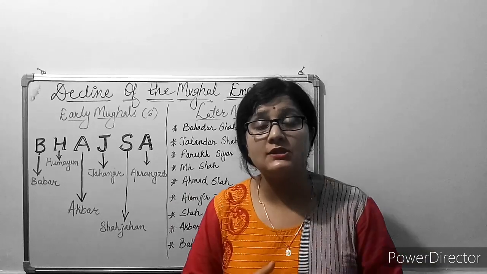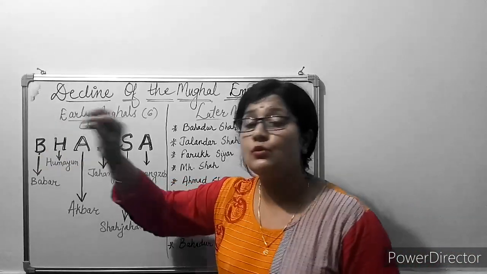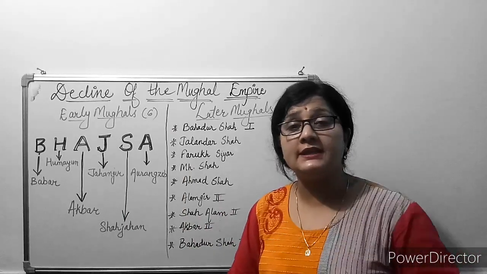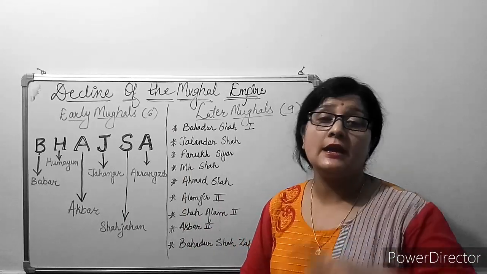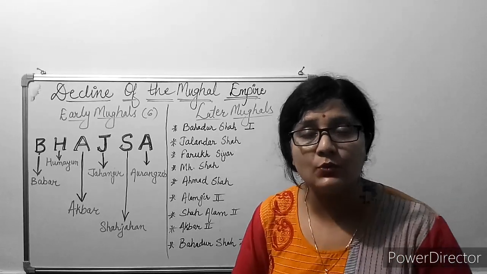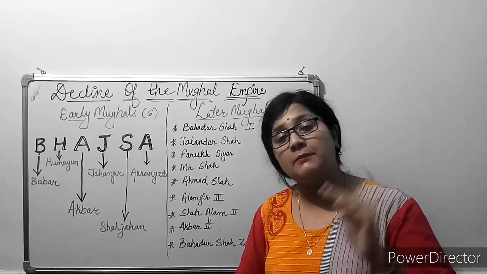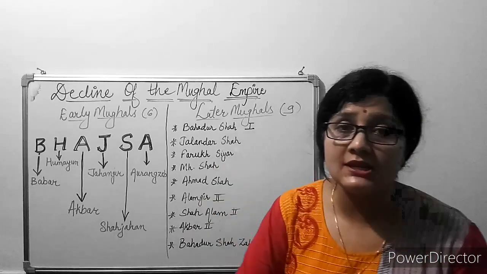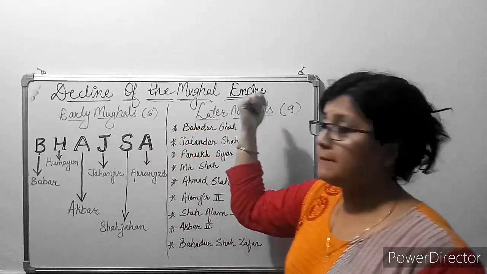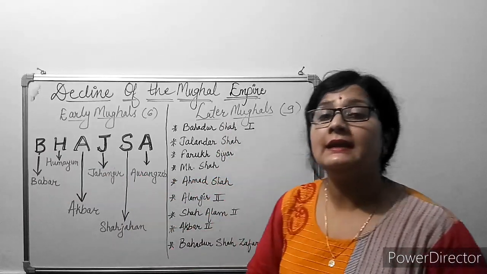And who established the foundation of this empire? Babur was the person who founded this empire. Babur defeated Ibrahim Lodi of the Lodi dynasty in the year 1526, and after defeating Ibrahim Lodi, he established his empire known as the Mughal Empire. So he was the founder of the Mughal dynasty.